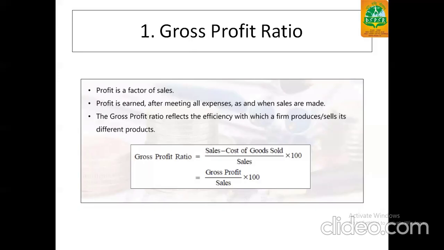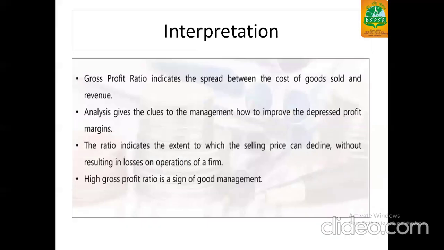So gross profit is sale minus cost of goods sold. For getting the gross profit ratio, the formula goes like this: sales minus cost of goods sold divided by sale into 100. Gross profit upon sale into 100. The interpretation of this formula is it indicates the spread between the cost of goods sold and revenue. Analysis gives the clue to the management how to improve depressed profit margin.